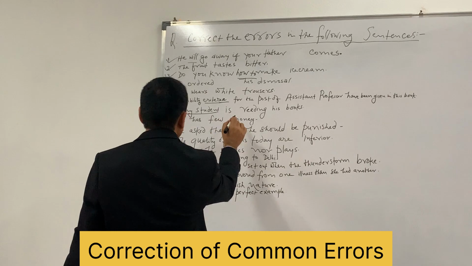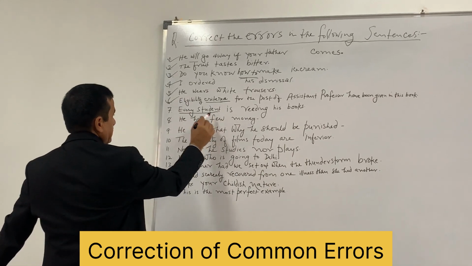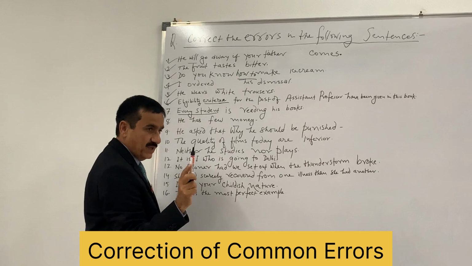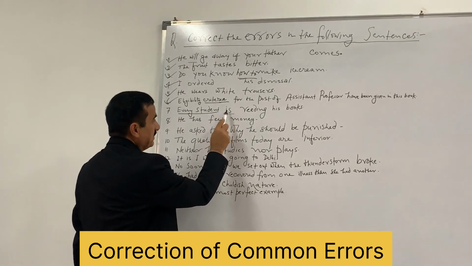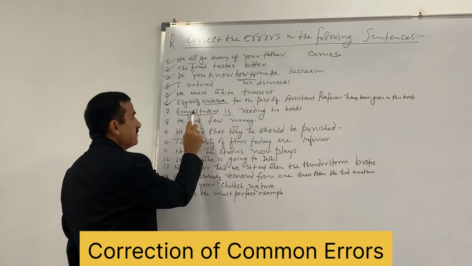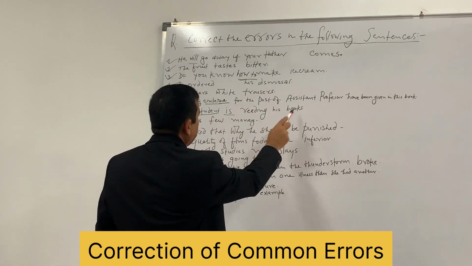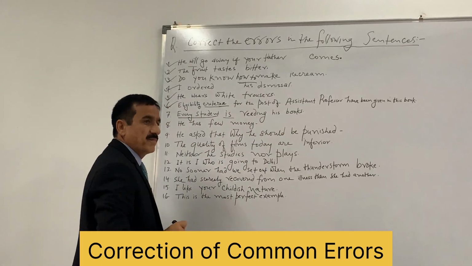So now it is correct. Every student is, that means subject every student is singular, so is, this is also singular. Singular subject, singular verb. Every student is reading his books.